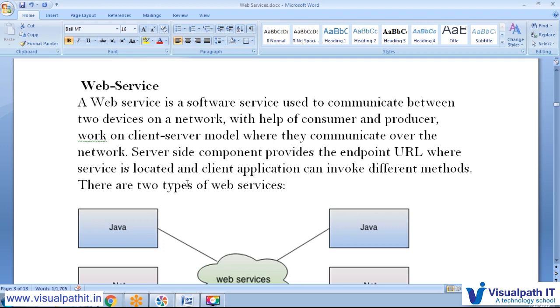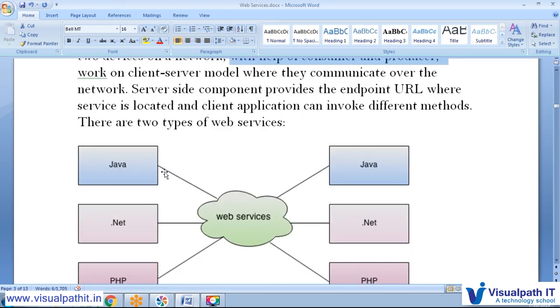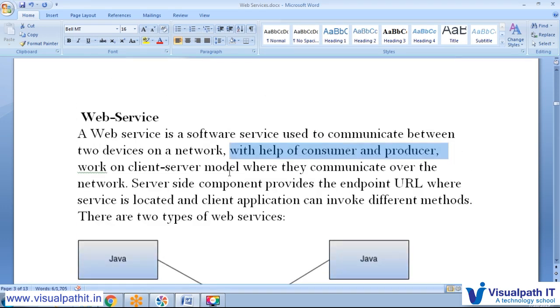A web service is a software service used to communicate between two devices via networks with the help of a consumer and producer. I already explained this. Whenever the distributed term comes, it connects two different devices via networks. The network may be of different kinds, but both devices are connected, and both are in different places.